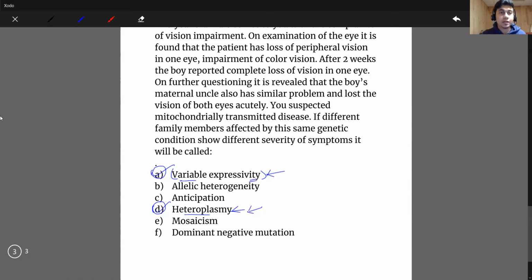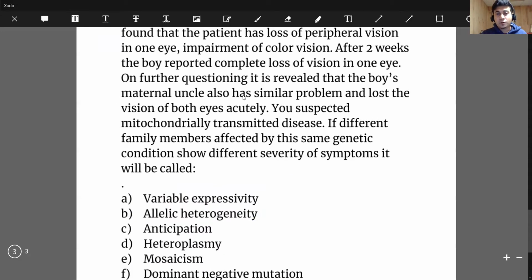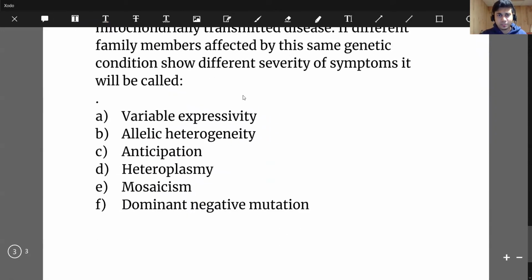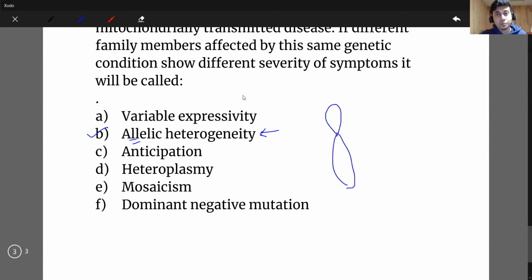All right, thank you, Mr. Khan, for answering. You're correct. Now, what are the other terms described here? Allelic heterogeneity, what does it mean? Let's say you have a chromosome, and in that chromosome there is a particular gene.